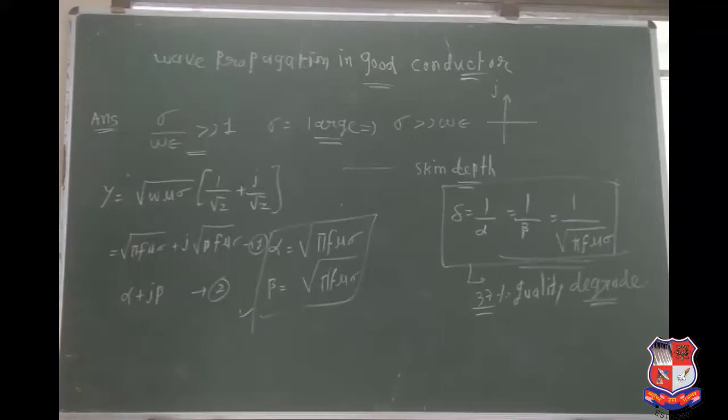Skin effect: 37% of the quality of the wave can be degraded when the EM wave propagates in the medium. It is known as skin effect, and it can be identified in the conductor material. Delta equals 1 upon alpha equals 1 upon beta equals the square root of 1 upon pi f mu sigma. So this is the entire derivation.